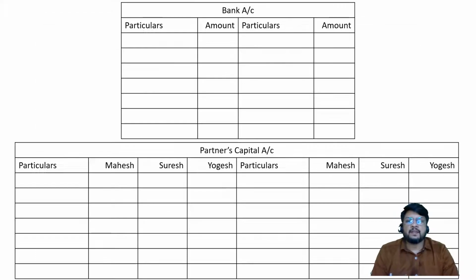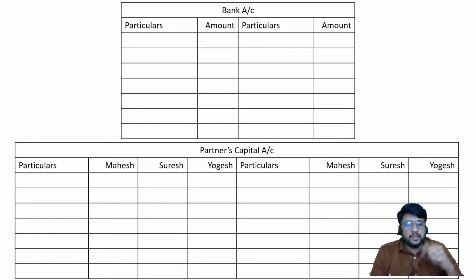Then there is the bank account we are going to prepare and partners capital account. There are 3 partners, so partners capital account will have 3 columns: Mahesh, Suresh and Yogesh. So please draw the accounts. When you are drawing the account, please pause the video. After drawing the account, then you start with the video.